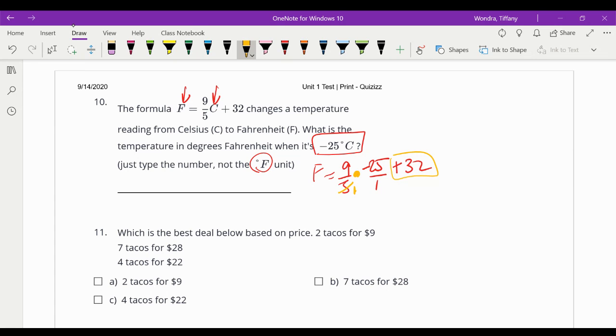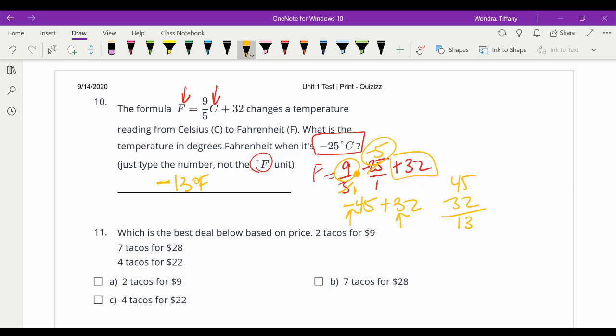So when you're multiplying with fractions, I like to say divide by 5, 1, divide by 5, negative 5. You don't have to, but you'd have a little bit more reducing. So then we say 9 times negative 5 is negative 45 plus 32. We have 45 negatives and 32 positives, so we have more negatives than positives. How many more negatives do we have? 13 more negatives. Okay, so you just should have written negative 13.